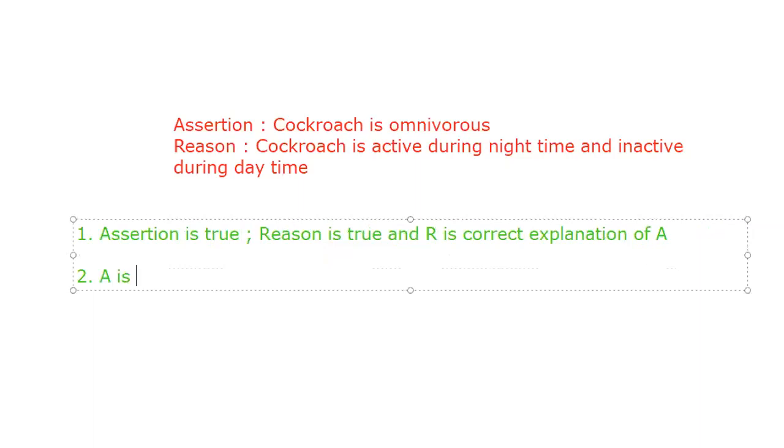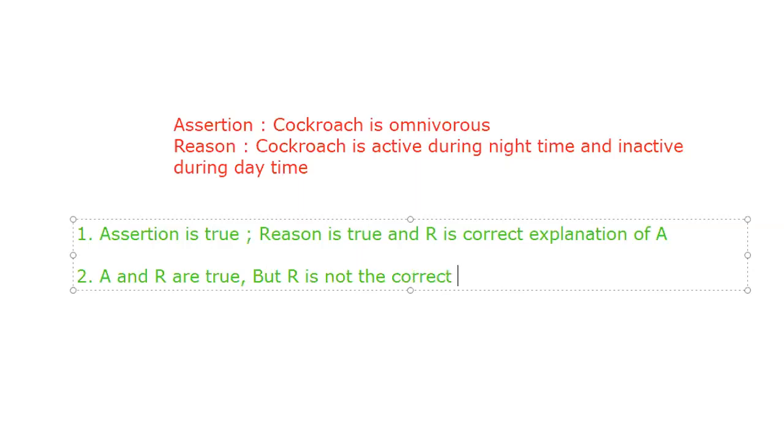Now I am using the abbreviations. A and R are true, but R is not the correct explanation of A. In any assertion reason question, these are the standard options.